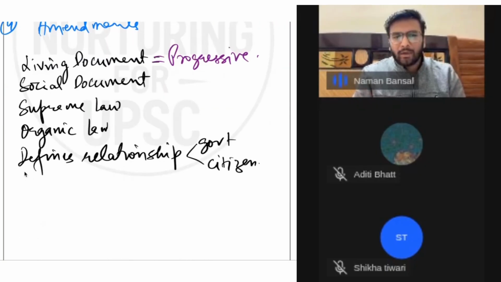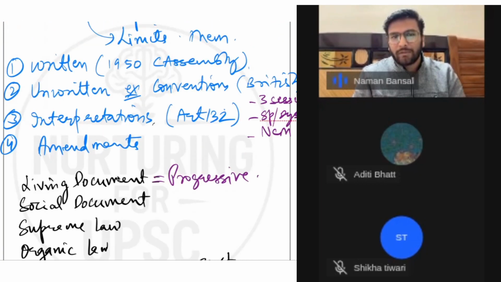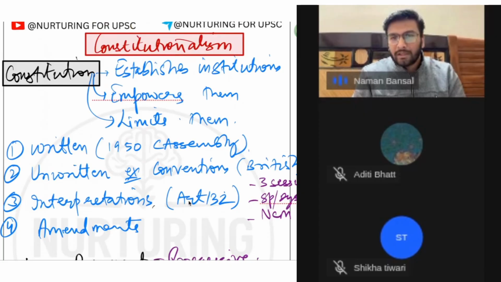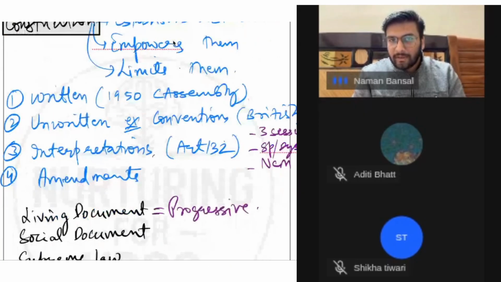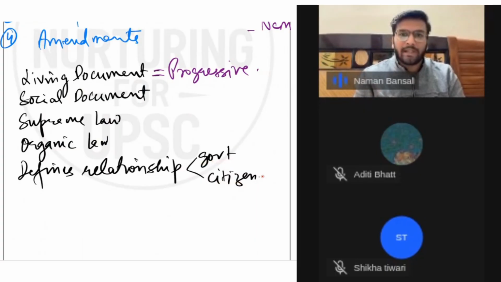It also defines the relationship between the government and the citizens. This relationship is the basis of constitutionalism, because the government is limited by the rights of citizens, and citizens are limited by the powers of the government. Both have a very unique relationship, and that relationship is known as citizenship.